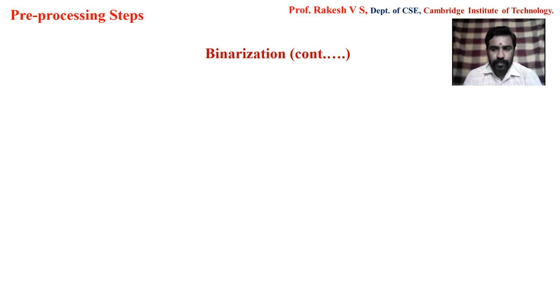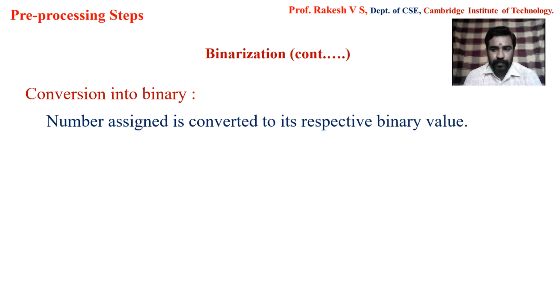In the third step, we will be converting the assigned numerical value into the binary value. Here the conversion depends upon the number of binary attributes that we found in the previous step, that is the n value. Because when we are converting a given integer value to a binary value, we require some bit representation. If the n value is 3, it means that I am going to write the numerical value in 3-bit representation.